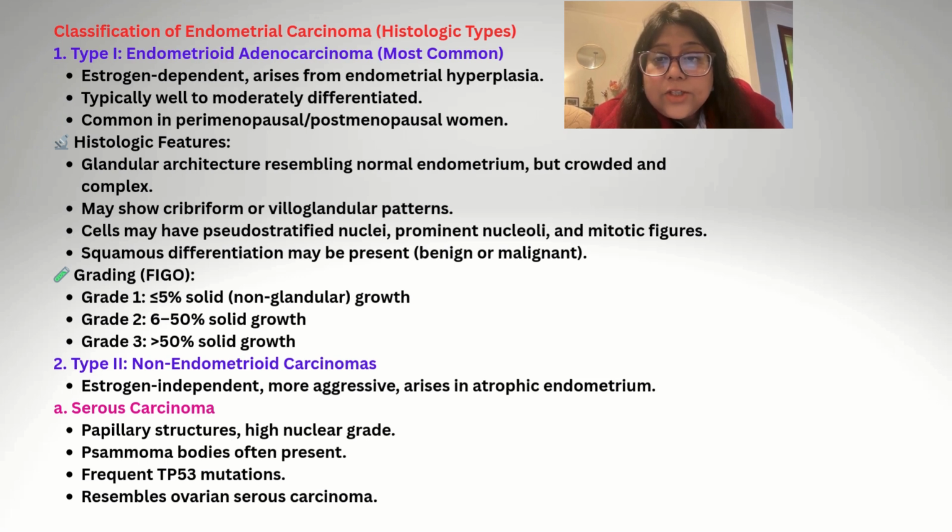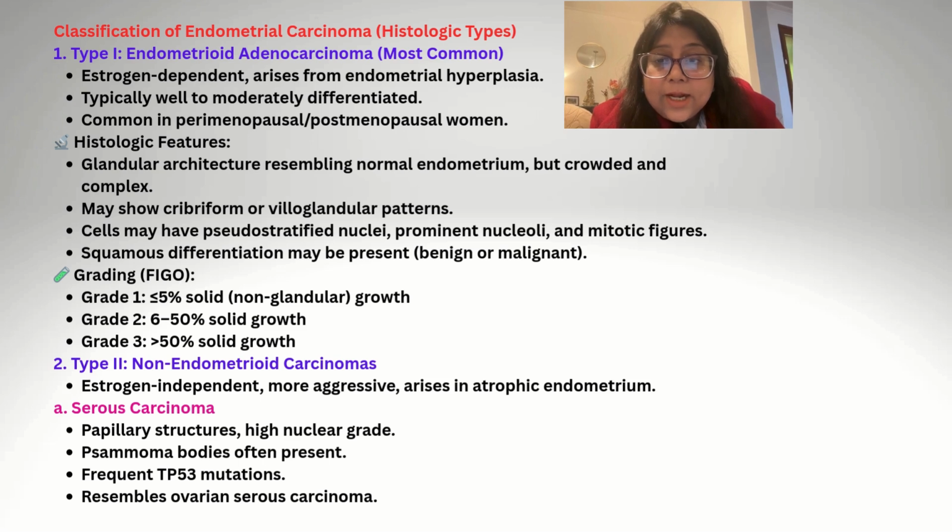The histological features are glandular architecture resembling normal endometrium but crowded and complex, and may show cribriform or villoglandular patterns. Cells may have pseudostratified nuclei, prominent nucleoli, and mitotic figures. Squamous differentiation may be present.